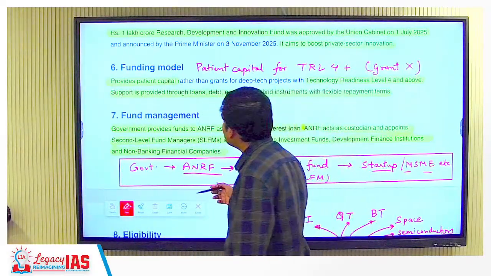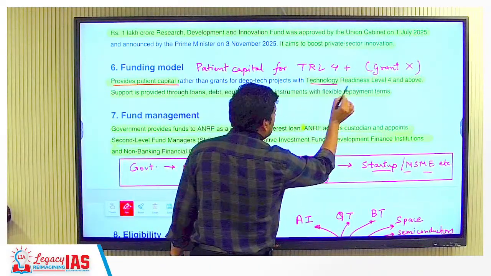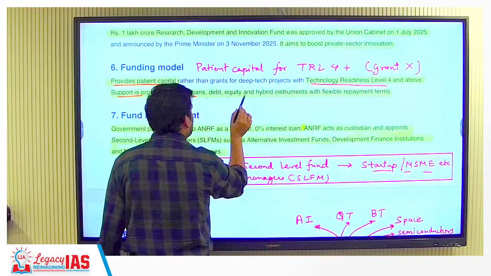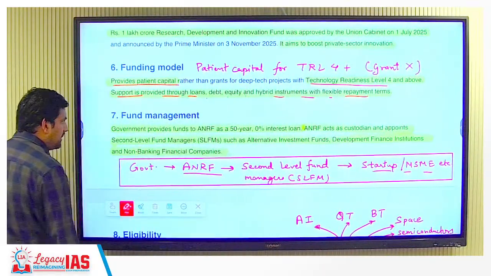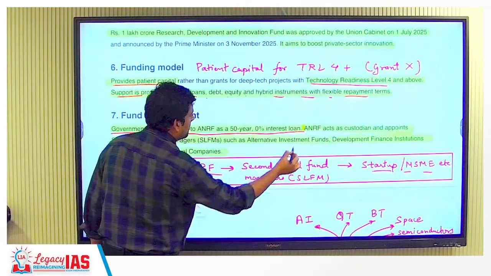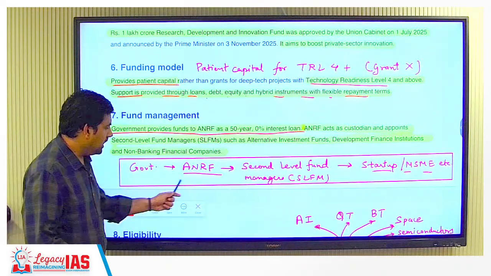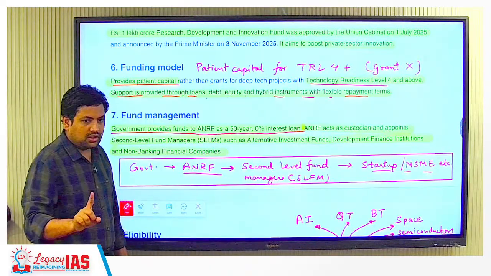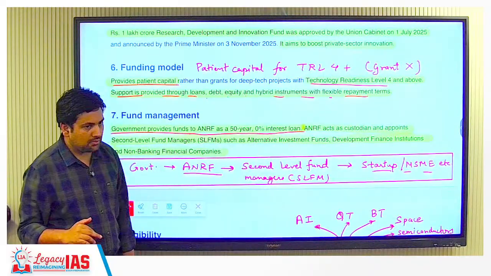Now let's see this. The funding model provides patient capital for technology readiness level 4 and above. Then support is provided through loans, debt, equity and hybrid instruments with flexible repayment terms. Then fund management. So see, the government provides funds to ANRF as a 50-year zero interest loan. They are not trying to make money out of it from ANRF. For 50 years they are giving it at 0%, but it is a loan still. So they won't be taking interest, but they want the money back. You're understanding? This is a 0% interest loan.